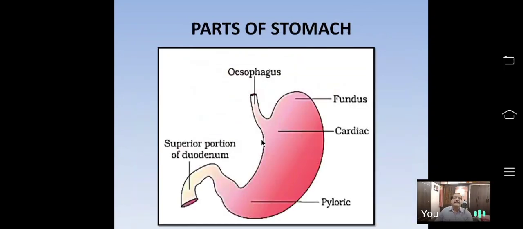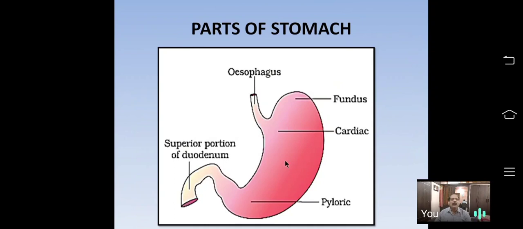See, this is the stomach. The stomach is a large, J-shaped, muscular, hollow organ. Its capacity in humans is 2 to 2.5 liters. This stomach is divided into three parts. The first part is the cardiac stomach, the middle storage part is called the fundus, and the distal part is called the pyloric stomach.